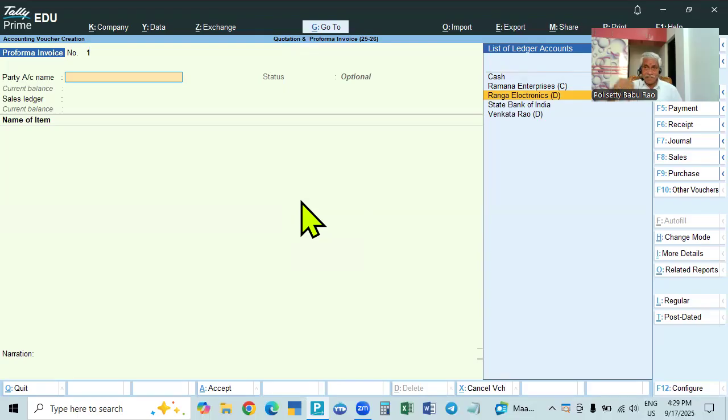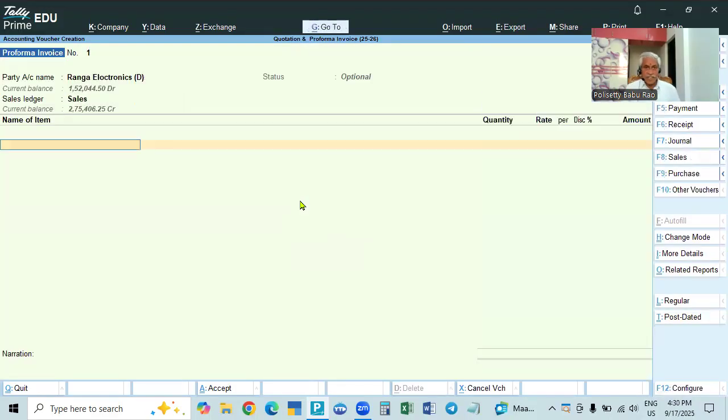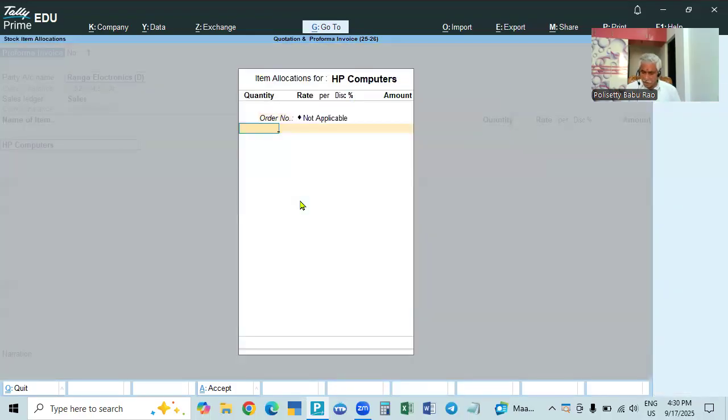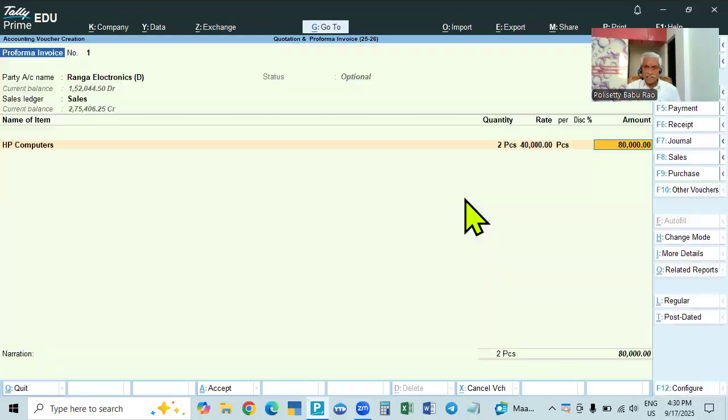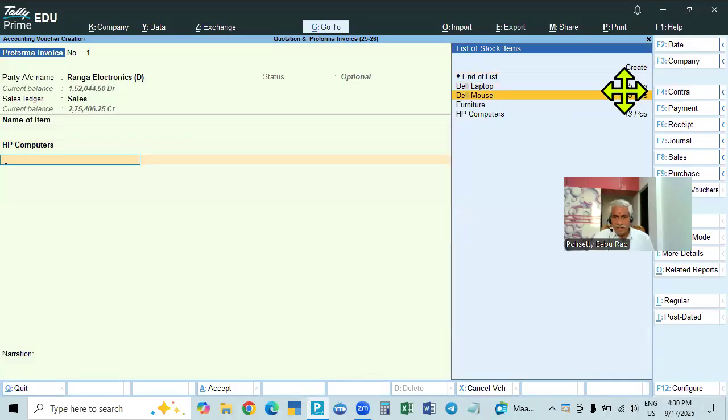Similarly, the person will take the proforma invoice, and on that basis he will make some advance payment and pay the balance amount later. So we should not change. We are taking him, accept. He is registered in Telangana. Okay. Sales, here we are selling HP computers. Here we are giving 2 numbers, each 40,000. In this case, discount is there. For example, in this proforma invoice, here we are not giving any discount. In this case, don't enter any discount. Just take as it is.